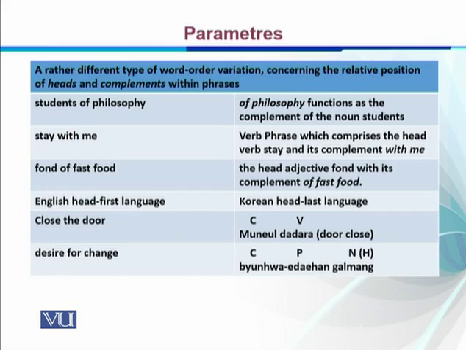So on this basis we can say that this is another type of parameter and variation between and among languages. In some languages the head comes first, and in others the head comes last. So we say English is a head first language and Korean is a head last language.